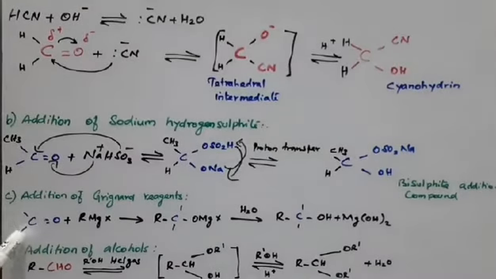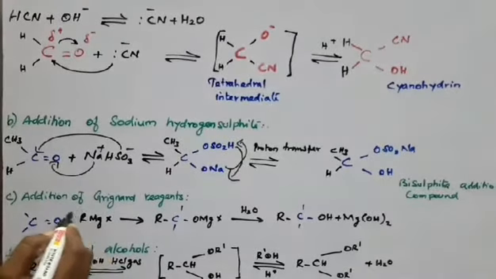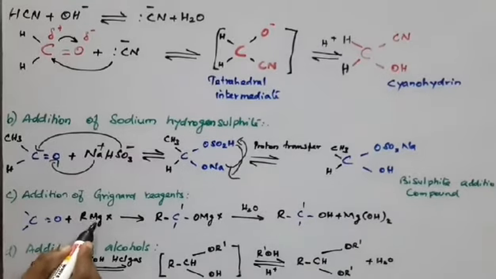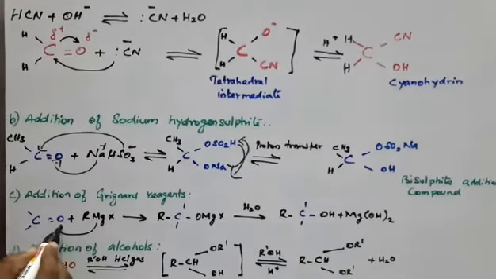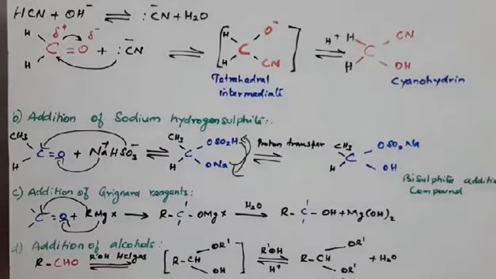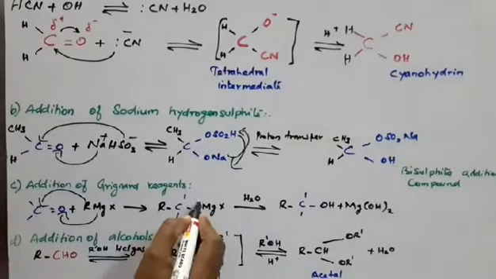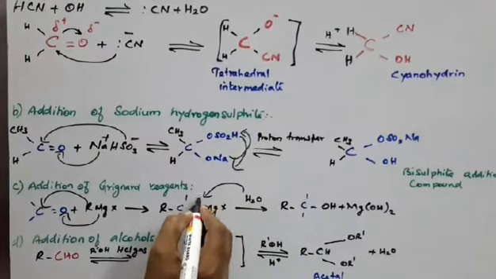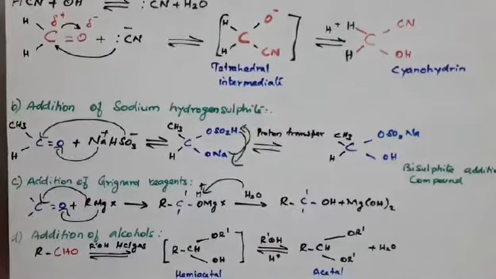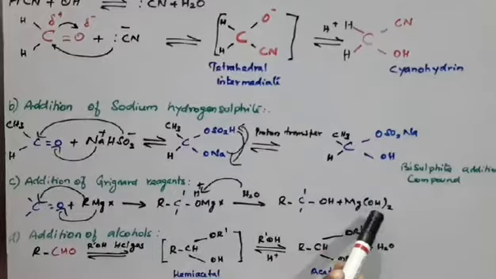Here also, maybe an aldehyde or ketone reacts with Grignard reagents. This is the Grignard reagent, with Mg plus. This goes and attacks the oxygen, and this alkyl group attacks here. So it forms an intermediate product, and after hydrolysis takes place, this oxygen captures the H plus proton. So this is the product, and Mg(OH)2.